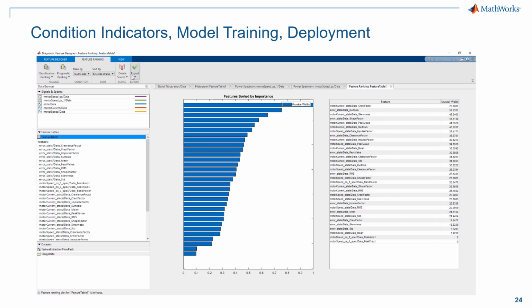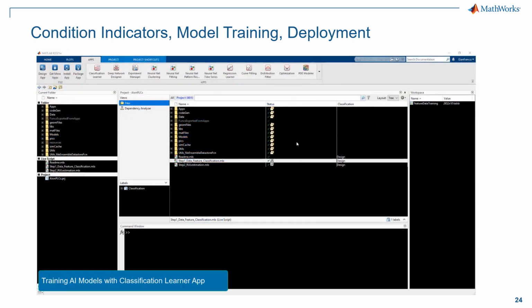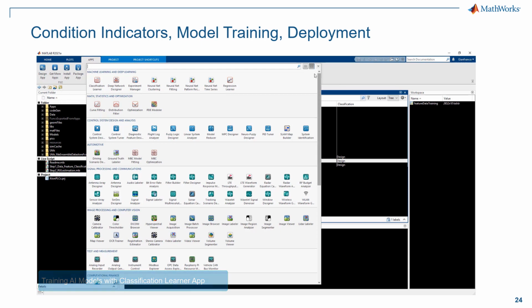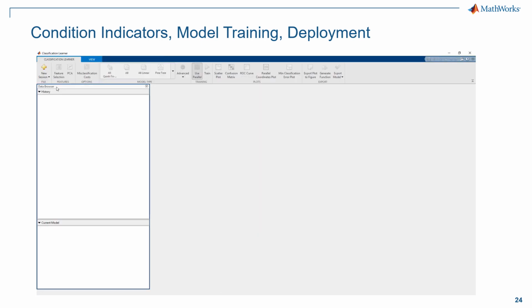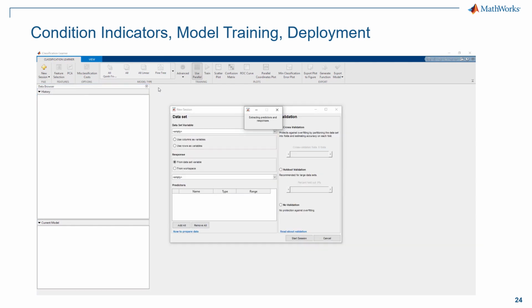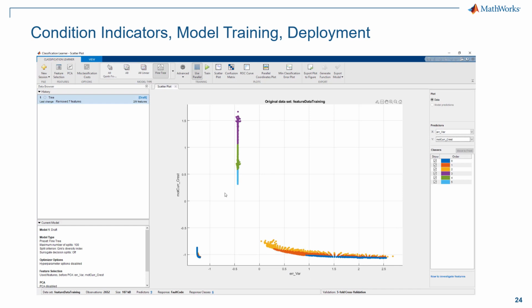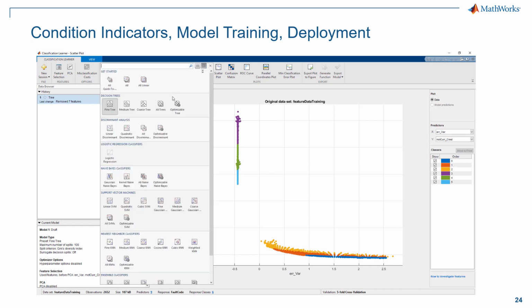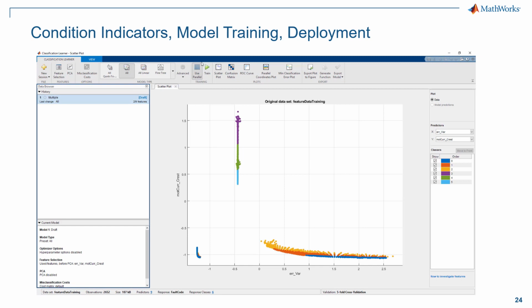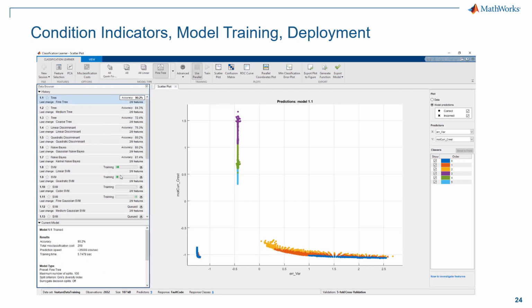So when feature ranking is completed, in this case via the Kruskal-Wallis test, the most significant features are then exported to another app, the Classification Learner app, used to train, test, and validate several classification models. In this graphical user interface, in fact, it is possible to further reduce features via principal component analysis and train models, taking also advantage of hardware acceleration.